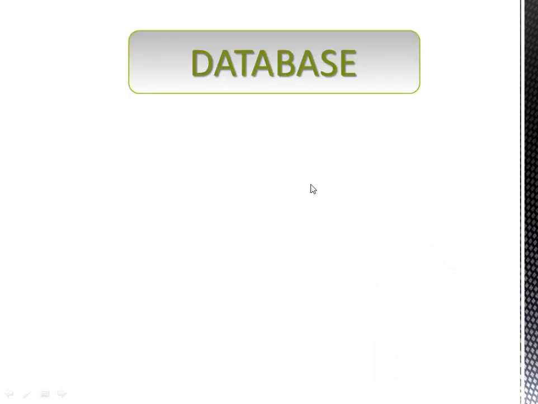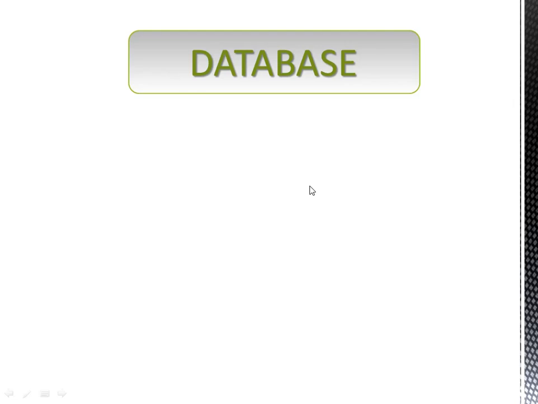Before we learn about database, let's understand what is data. In simple words, data can be facts related to any objects in consideration. For example, your name, age, height, or address.